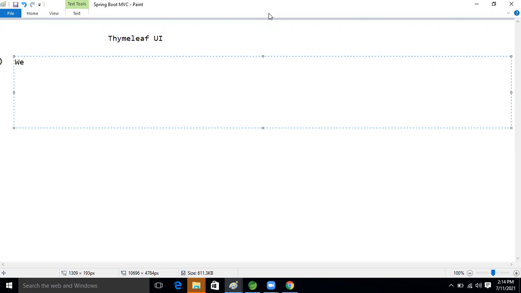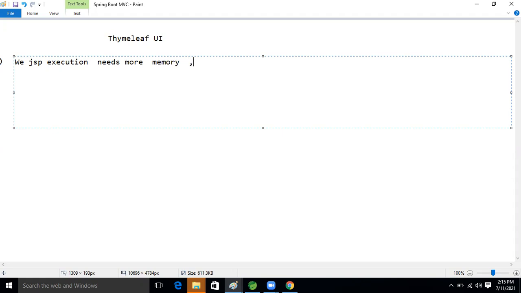But the problem is, whenever we use JSP pages, their execution needs more memory, guys. Okay, more memory. Its execution needs more memory.